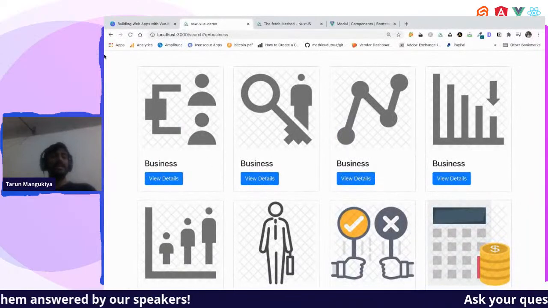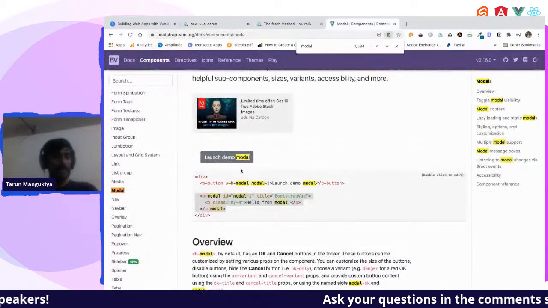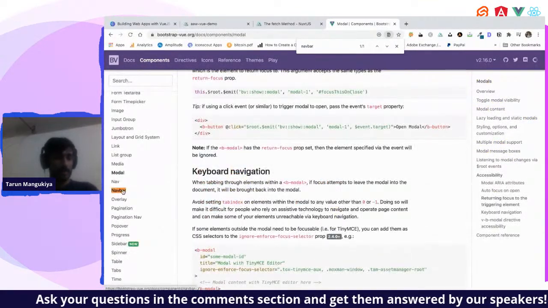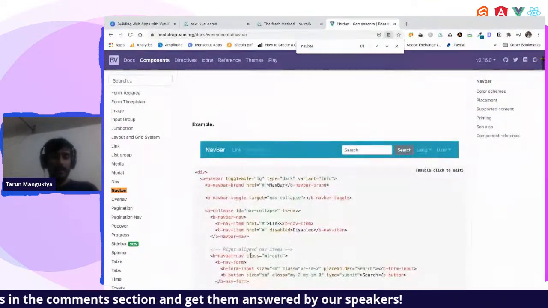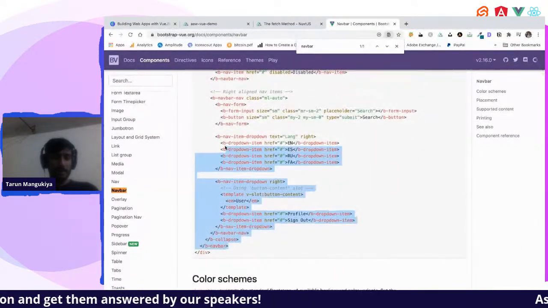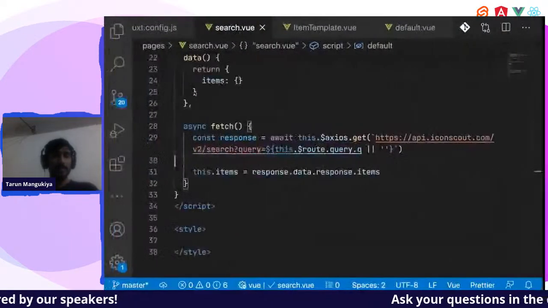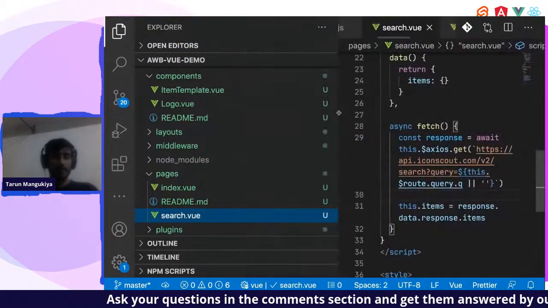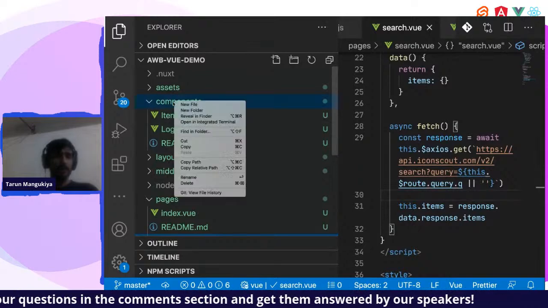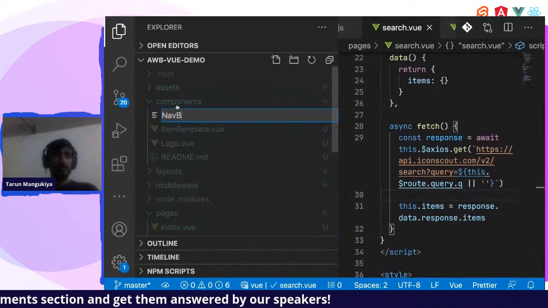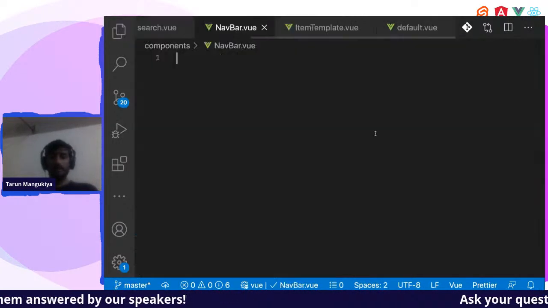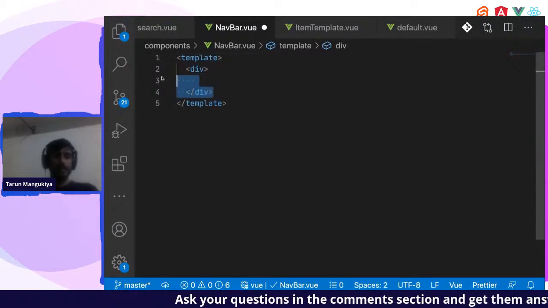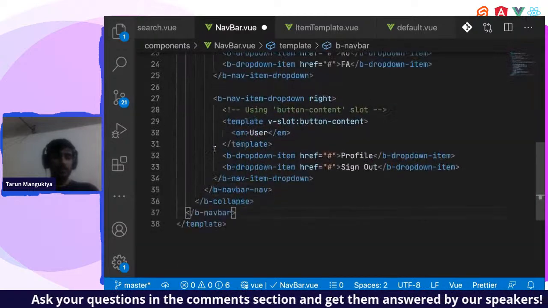Now let's create a new navbar. Let's just copy navbar from Bootstrap Vue. Where is navbar? There you go. I'll just copy paste this navbar code, and I'll create one more component named navbar. Let me zoom in a little bit. In the components I'll create navbar dot vue. I'll create a template file. I'll just remove this T. I don't need it. I do need a navbar only.